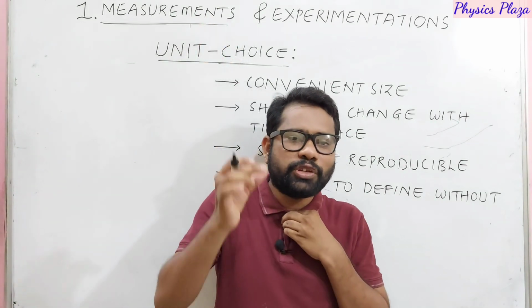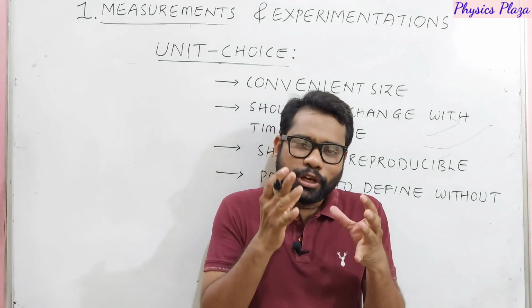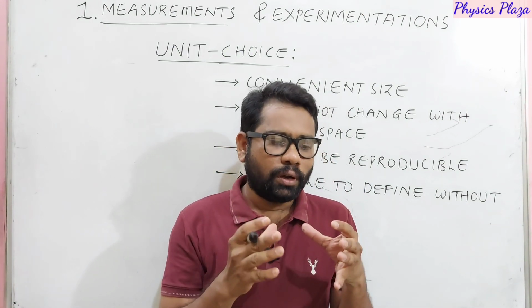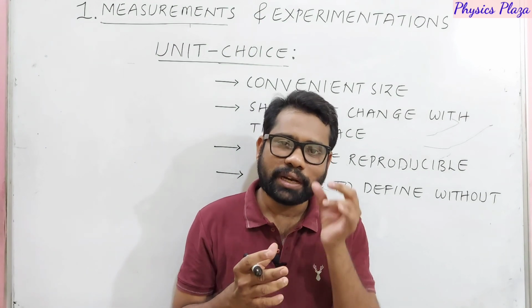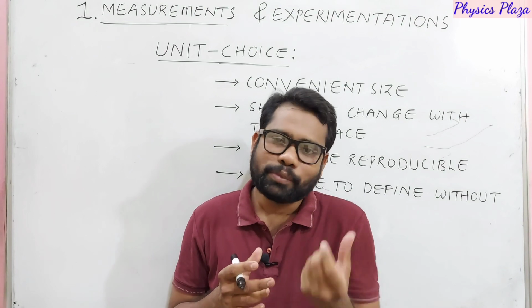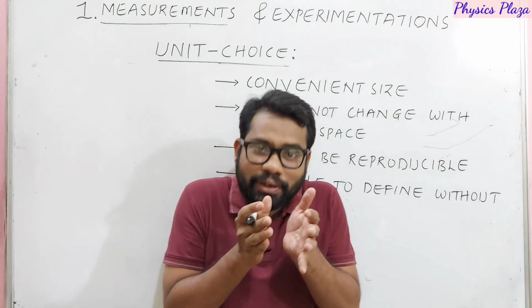Whatever unit we choose, dear children, it should be convenient in size. For example, if you want to measure mass, generally we will have a 1 kg weight, a 5 kg weight, or a 500 gram weight. So that should be convenient in size.